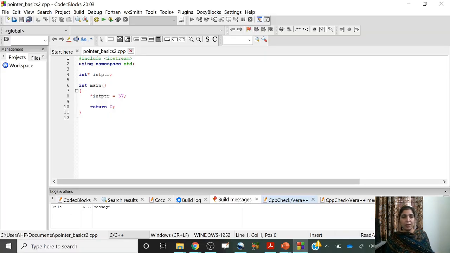Here I have written this program already. I have created int ptr. Then in the main program I am trying to change the value at address stored in int ptr. Okay, let's try to run it.